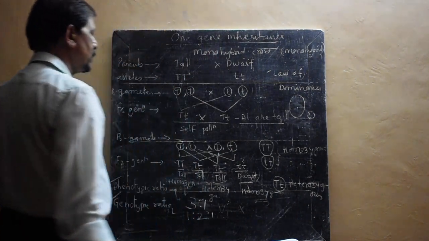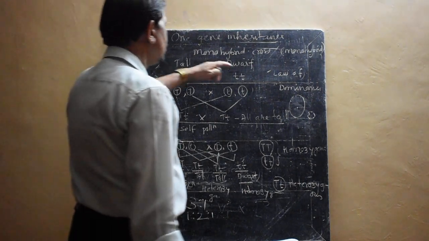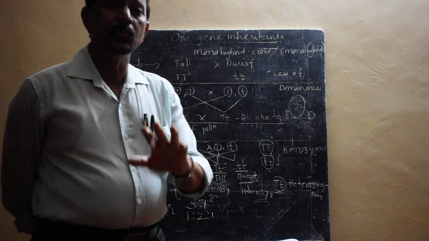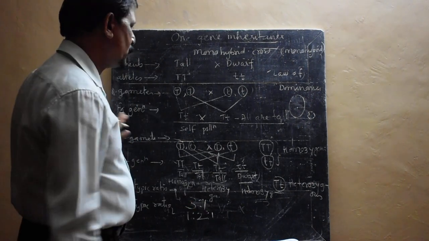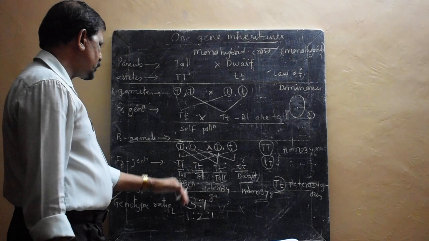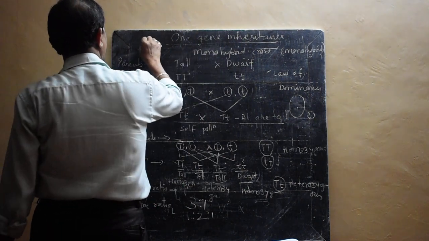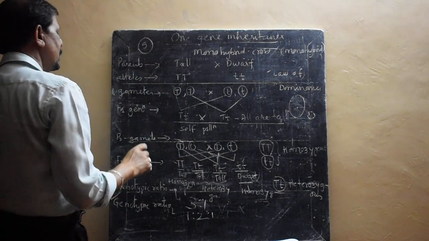So this is about the one gene inheritance, or the monohybrid cross. I think you understood crossing of two parents with respect to only one contrasting character. The phenotypic ratio is 3:1 and the genotypic ratio is 1:1. If you complete this, in the examination it is asked, and for that 5 marks is there. See, everywhere marks.